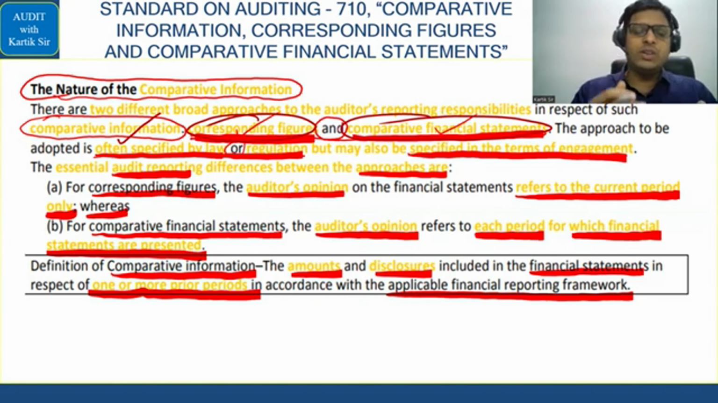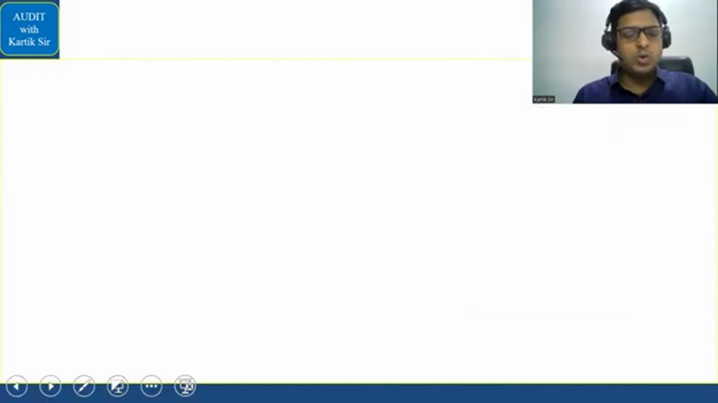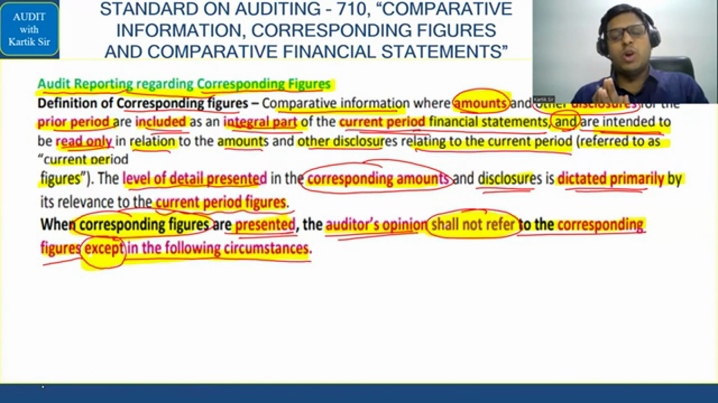So the auditor, if he is checking in relation to corresponding figures, his opinion will be referring to the current period only, except in 3 cases which I'll tell you. Whereas in the case of comparative financial statements, his opinion will refer to each period for which the financial statements are presented. Now let's go to corresponding figures. Corresponding figures basically means what? Should the auditor check along with the current period figures the previous year's figures also? Normally the answer is no.